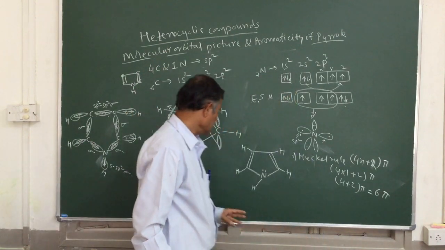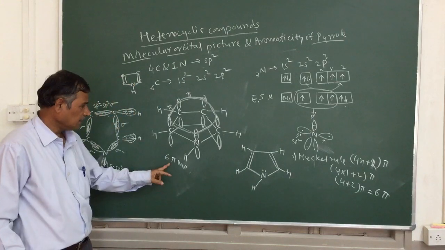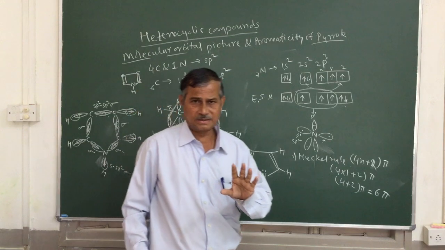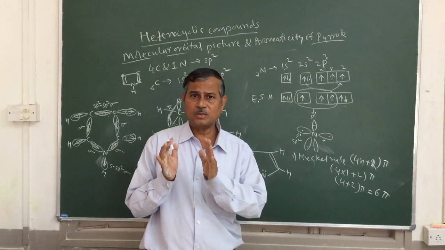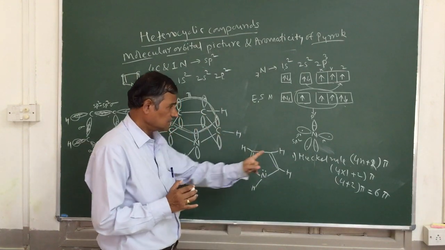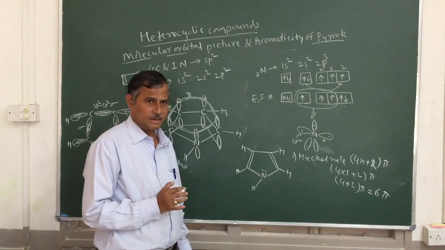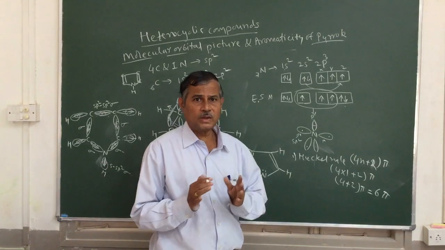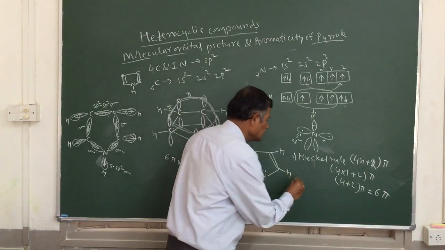Second, as already told, it is having 6 pi electrons in the molecular orbital. There are 6 electrons in the pi molecular orbital, so it is aromatic. Then the third one is that it undergoes electrophilic substitution reactions.